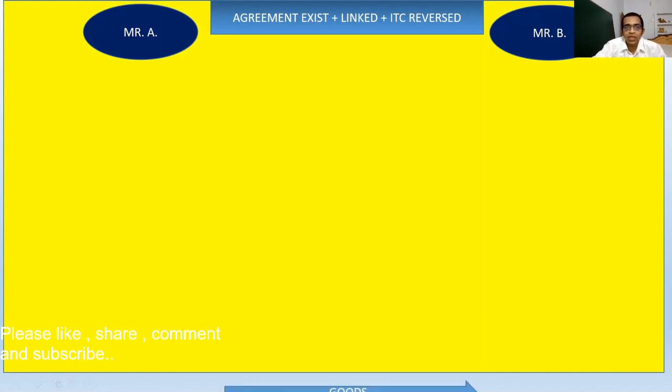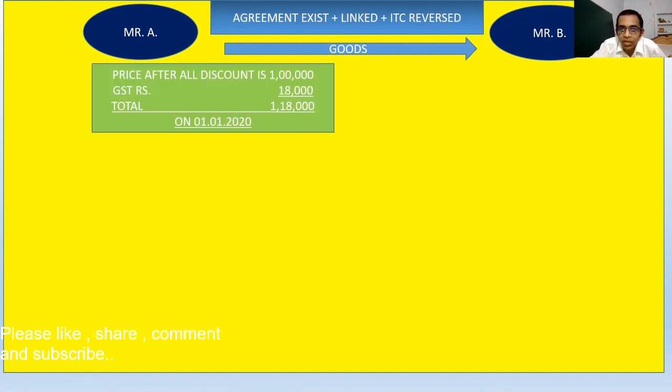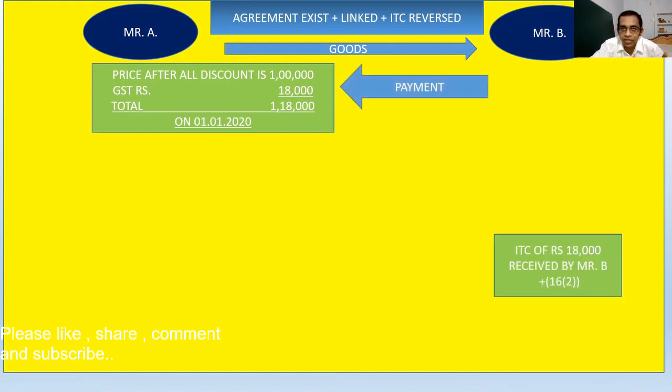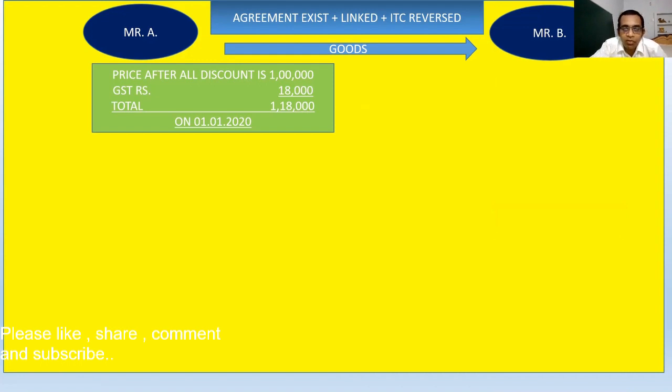Now Mr. A gave goods to Mr. B. So A is the seller, B is the buyer. Okay. B will pay the price. So here you can see what was the price? Price after all discount was rupees 1 lakh. Okay, GST was 18,000, total amount was 1 lakh 18,000, and it happened on 1st January 2020.